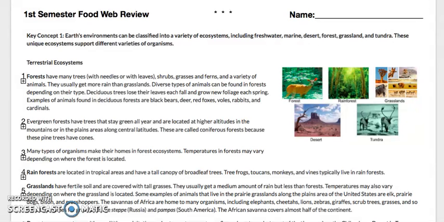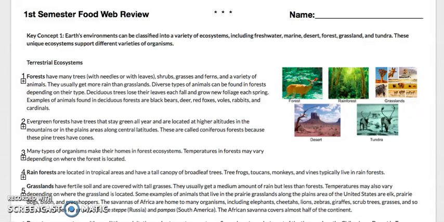The first one is the forest. Forests have many trees with needles or with leaves, shrubs, grasses, and ferns, and a variety of animals. They usually get more rain than grasslands. Diverse types of animals can be found in forest depending on their type.